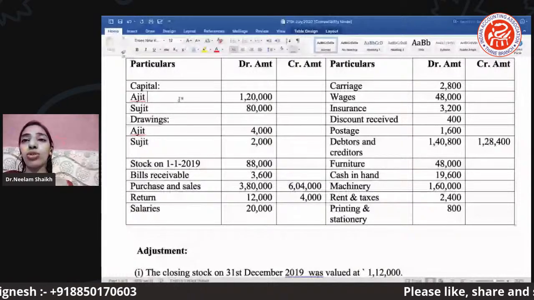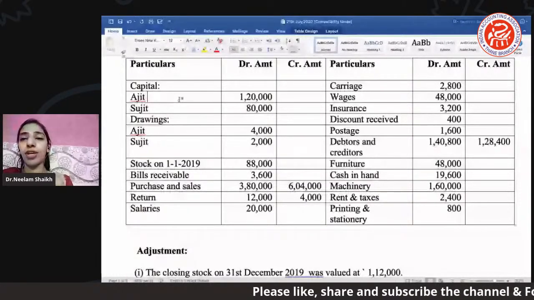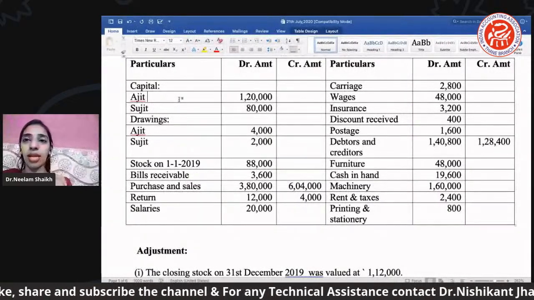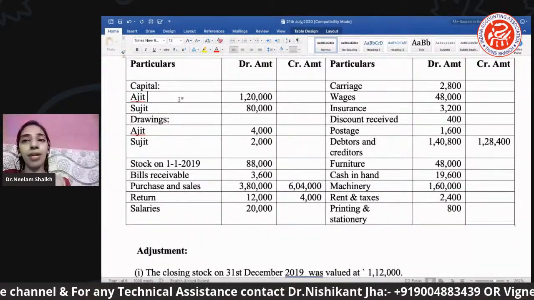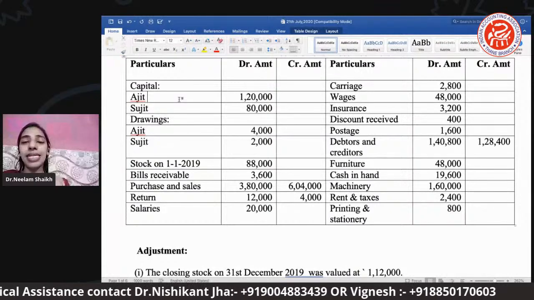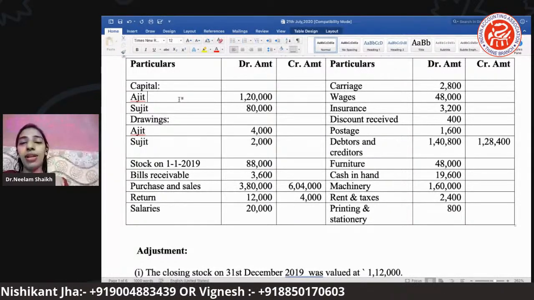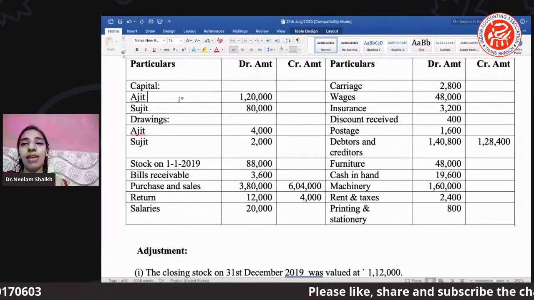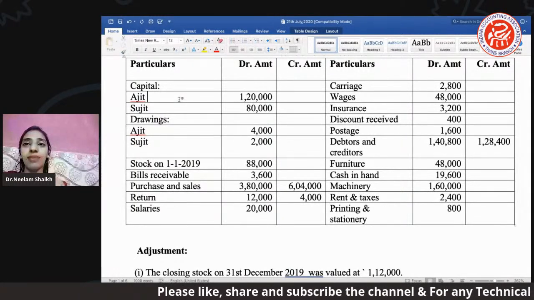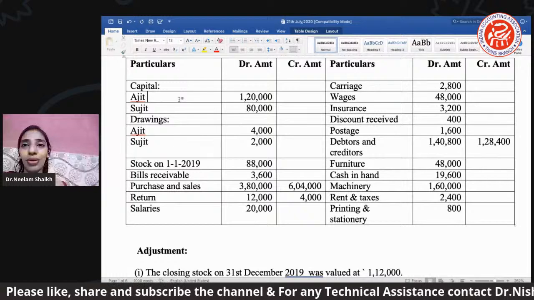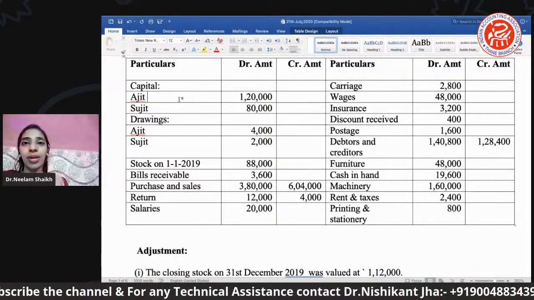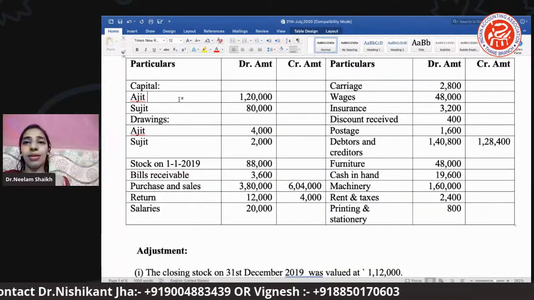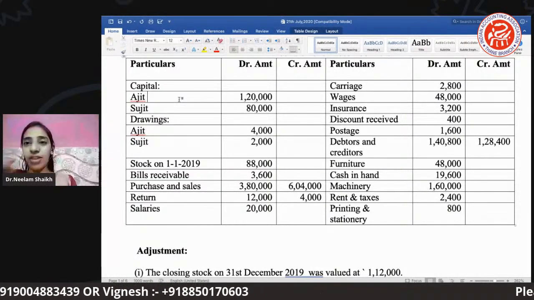You can also use short forms here. Many used to give initials, like I also take in my class, I mention TD, PD, or maybe TC and PC. T gives an indication of trading, so TD is my trading debit. Same way on the credit side, if any items you post, you can mark as TC. PNL debit, you can write as PD, and PNL credit, you can make it as PC. So this is one of the things you have to take care of.